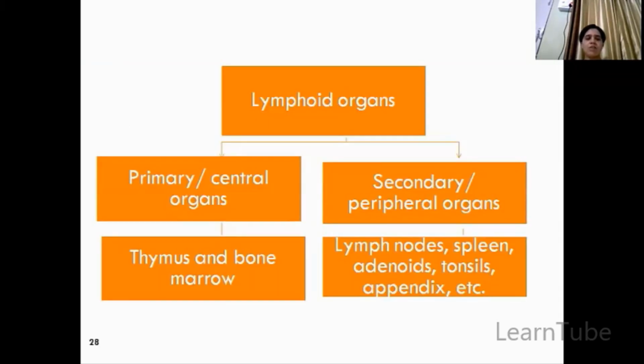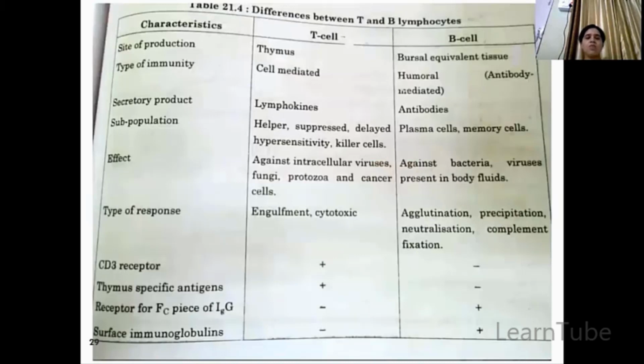So these are your lymphoid organs. There are two types of lymphoid organs, primary and secondary. Primary are the organs where synthesis or manufacturing takes place, and secondary is where the cells stay or storage may happen. Primary organs are thymus and bone marrow, and secondary organs are lymph nodes, spleen, adenoids, tonsils, appendix, etc.